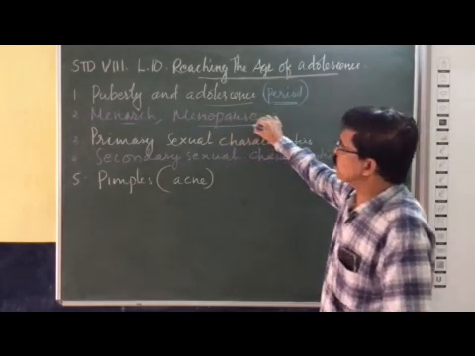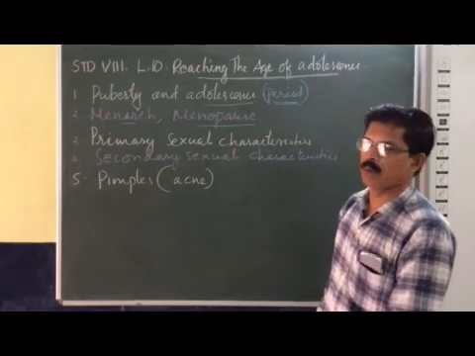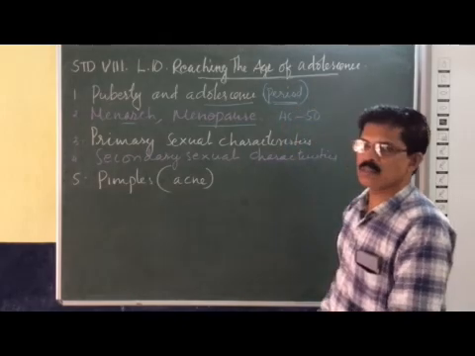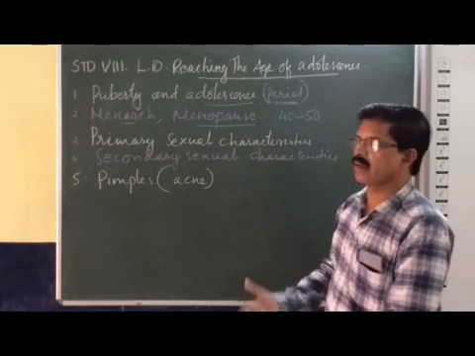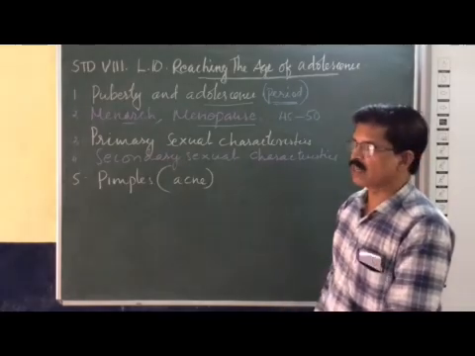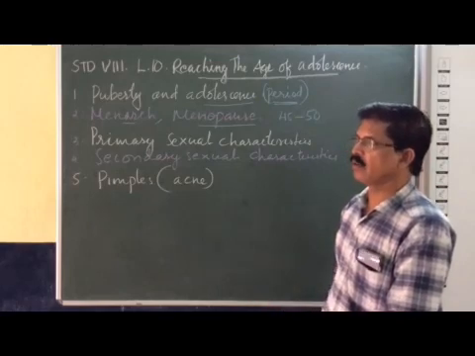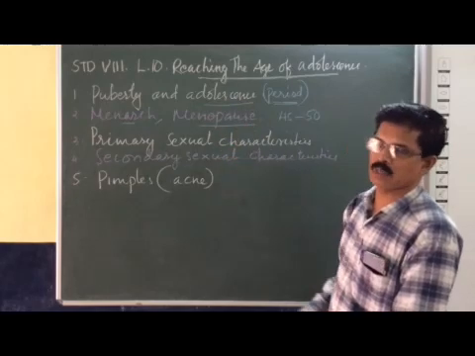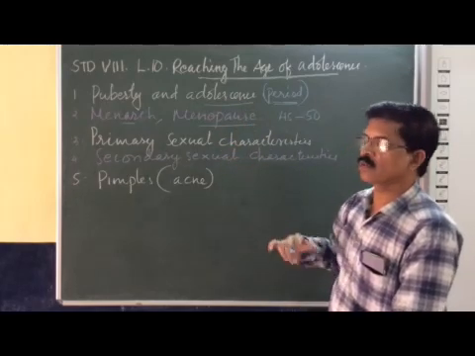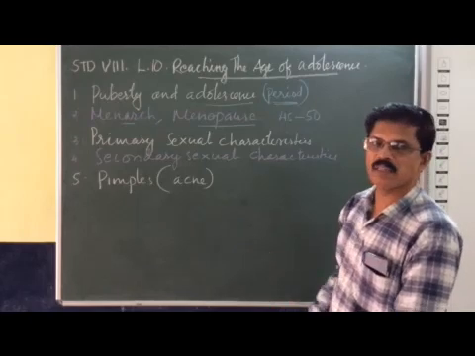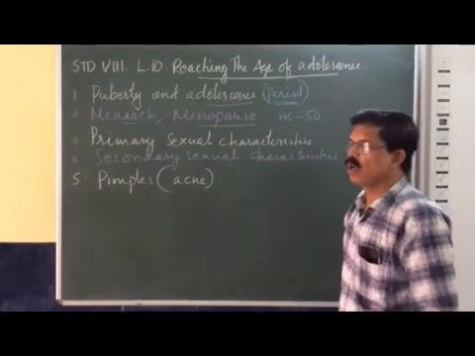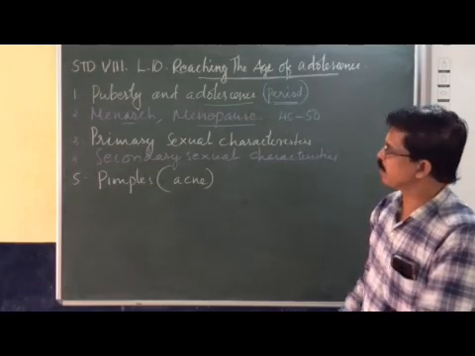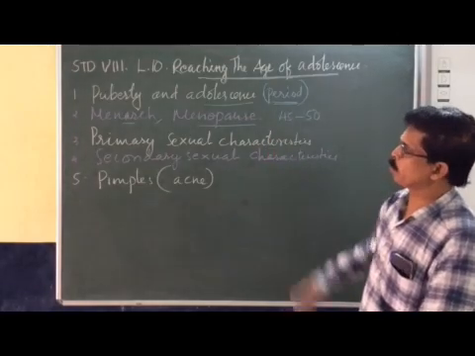Menopause is the stoppage of the reproductive cycle of a female. That happens between 45 to 50 years. Menopause is the stoppage of the menstrual cycle or reproductive cycle. The menstrual cycle indicates the reproductive capacity. When ovulation takes place, then only the menstruation happens. If ovulation stops, the formation of the egg or ovum stops, then the menstruation also stops. So, the stoppage of menstruation in females indicates the end of the reproductive period. That is called menopause.